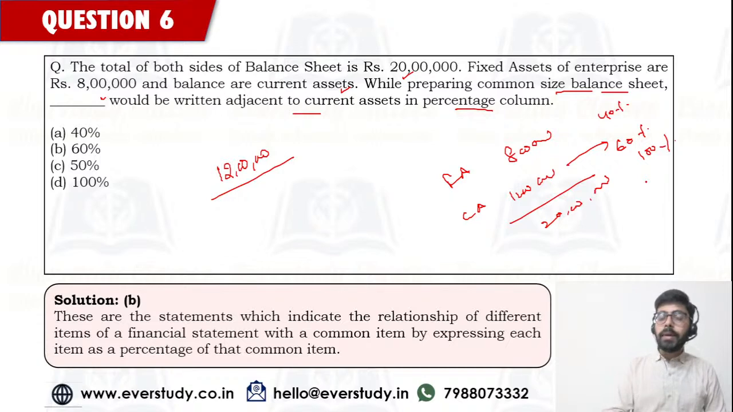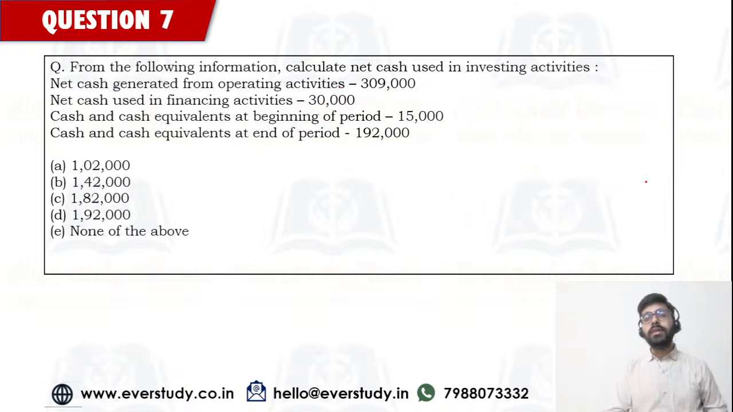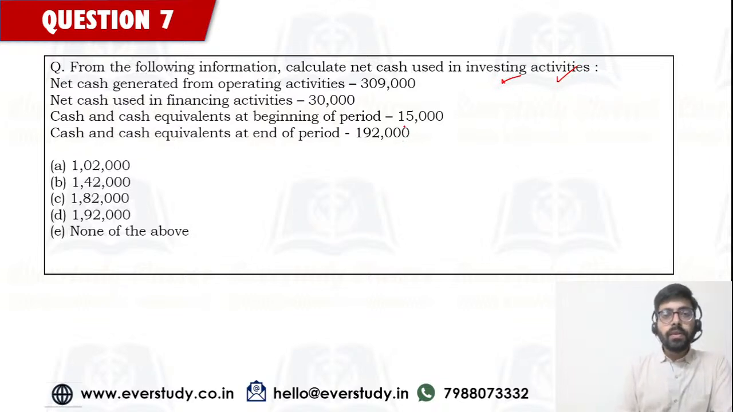And I am really impressed with the answers that I am seeing in the chat box. With this, let's come to the next question. This one is related to your cash flow statement. We have to calculate the net cash used in investing activities. Cash generated from operations, cash used in financing activities, cash and cash equivalents at the beginning and at the end of the period are being given to us.